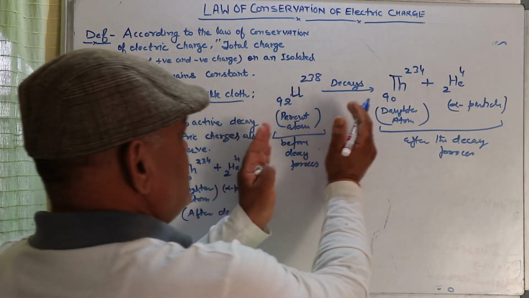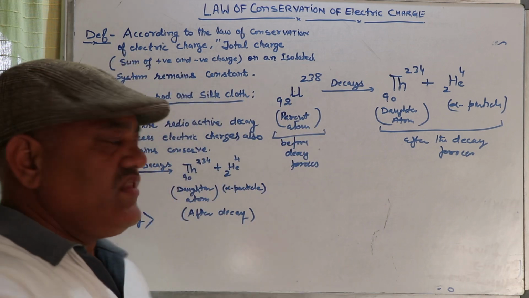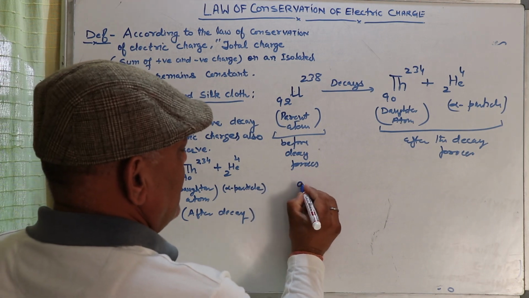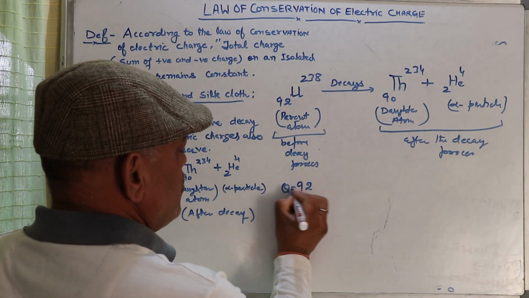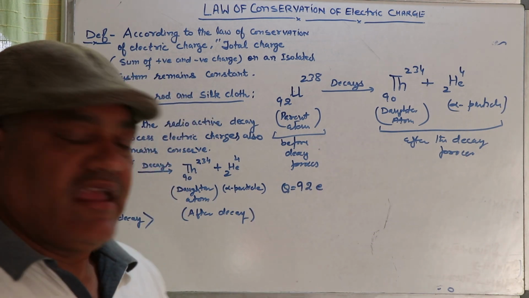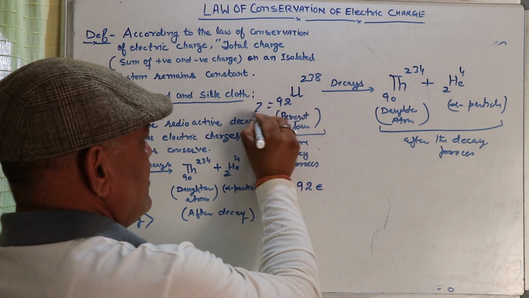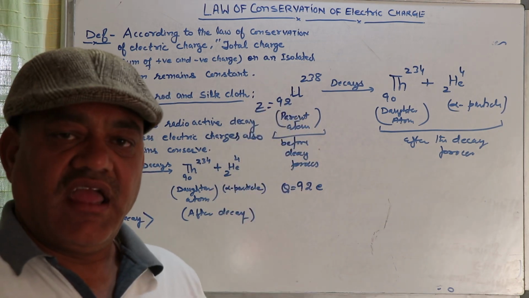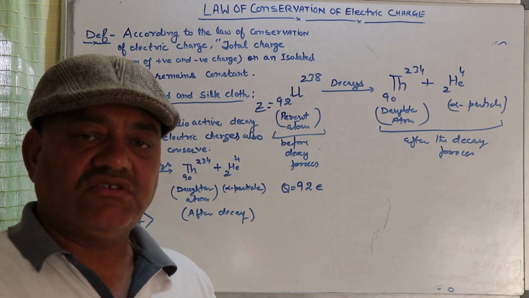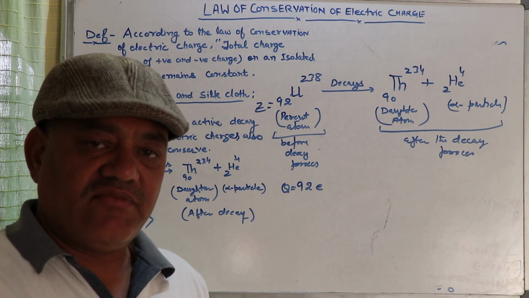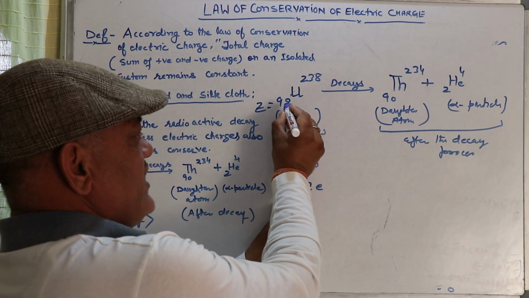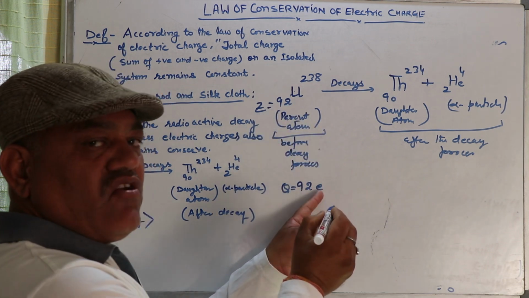Now the total charge on the system before decay is 92e. Here 92 is the Z number, the atomic number. Atomic number means the number of electrons or protons present in the atom. So how many protons are present? 92, and the charge on one proton is e.